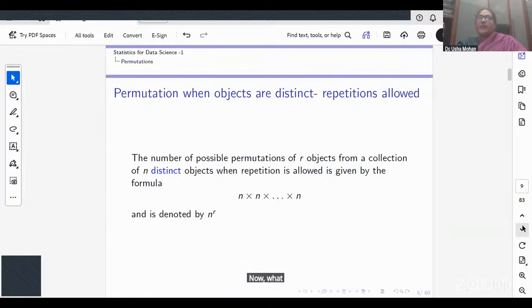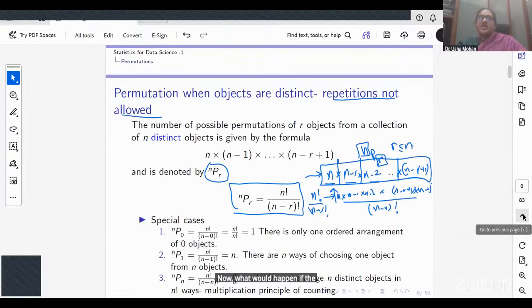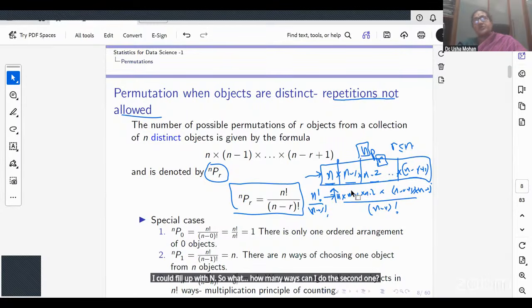Now, what would happen if the objects are distinct but repetitions are allowed? Again, I have n distinct objects. So what would change in the entire thing? When repetitions were not allowed, the first blank I could fill up with n ways. So how many ways can I do the second one? I'm allowing repetitions.